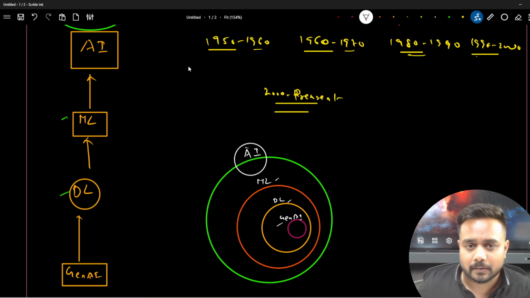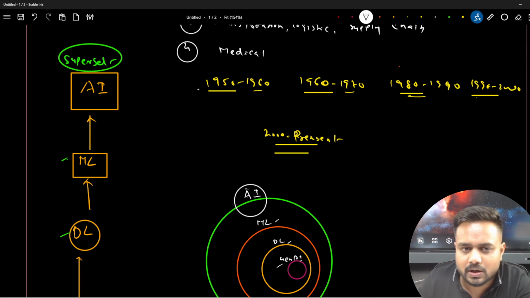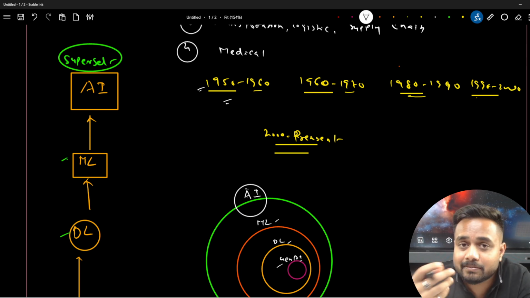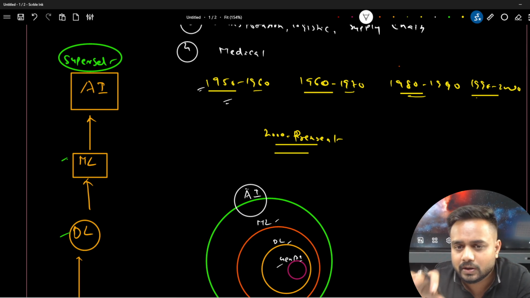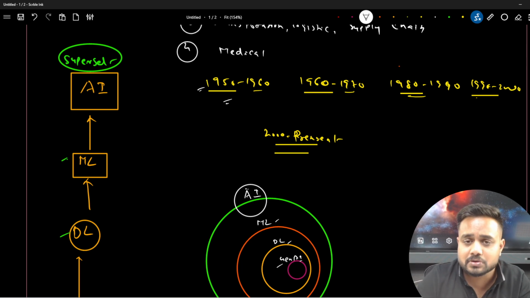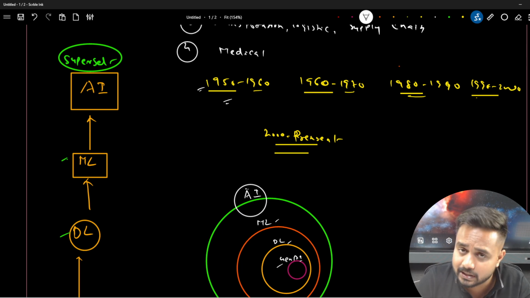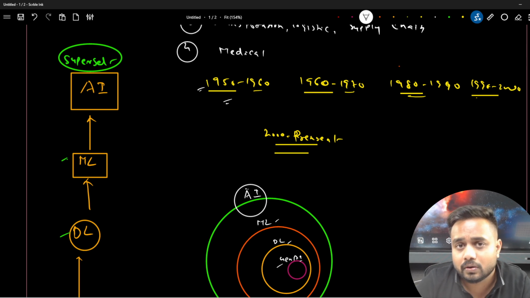Okay. Now here, what was the early history of artificial intelligence? In between 1950 and 1960, you will find there was an invention of the rule-based system. There was the invention of the perceptron. I will discuss it in a detailed way, don't worry, I'm just giving you the overview. Between 1960 and 1970, you will find the expert system, right? I will talk about what the expert system was. Between 1980 and 1990, you'll find the evolution of machine learning algorithms or statistical models.